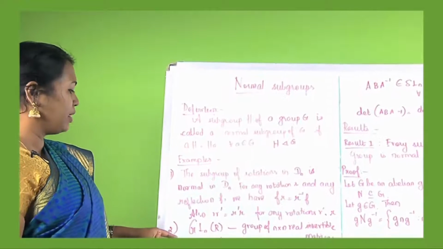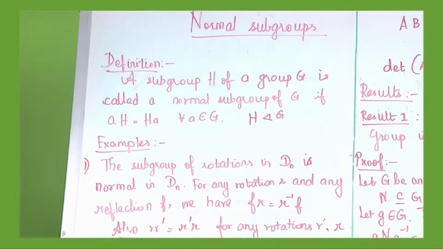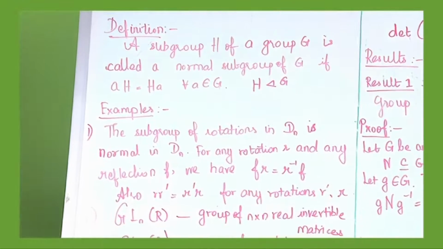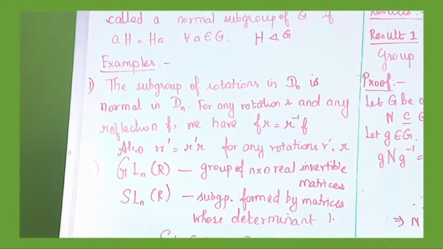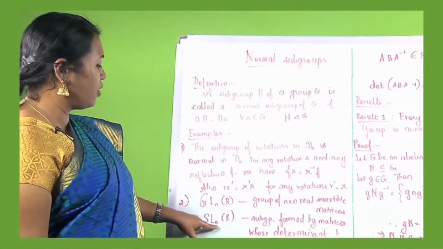The second example, let us consider the group of n cross n real invertible matrices. It is denoted by GLn(R), and the subgroup formed by the matrices whose determinant is 1 is denoted by SLn(R).